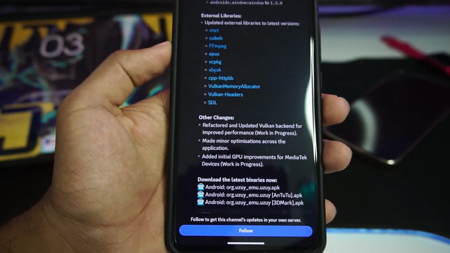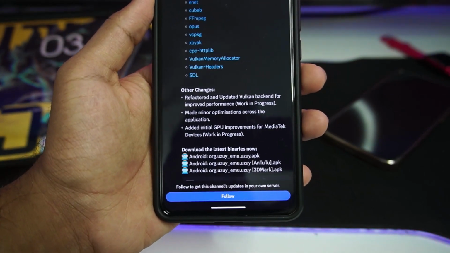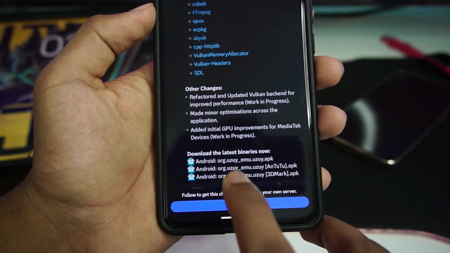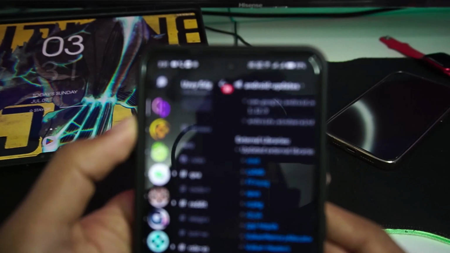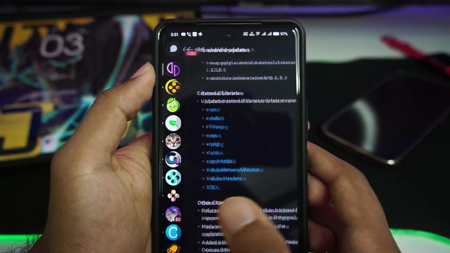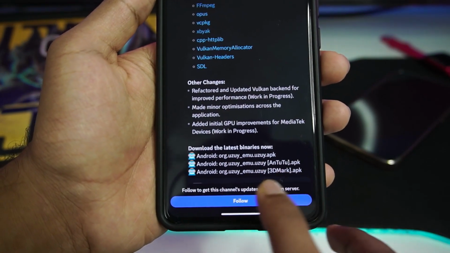And Yuzu Edge emulator is inspired I think from the Skyline Edge emulator, but you guys will be able to see the variants of UZUY Edge emulator. So there is the normal build. By the way, all of the information which I am showing you guys is from the official UZUY Edge Discord server. So this is 100% from the official source. You will be able to see there are 3 builds of this emulator.